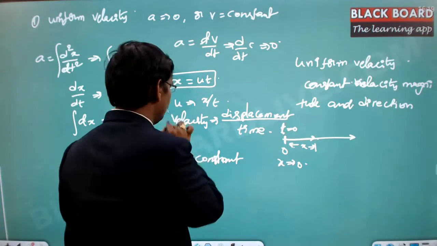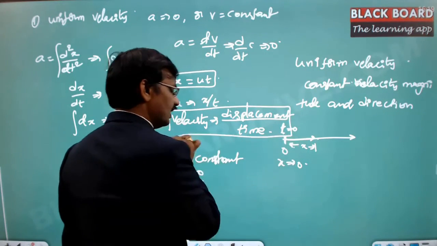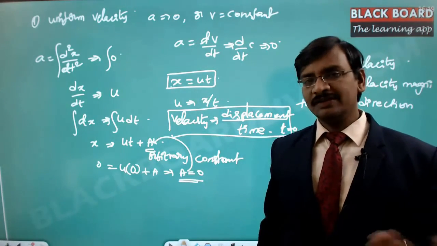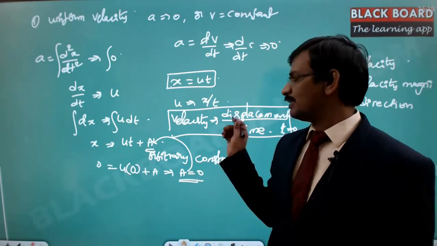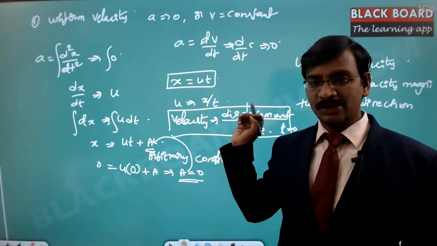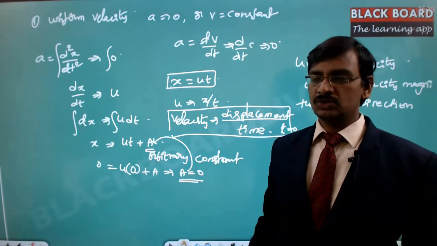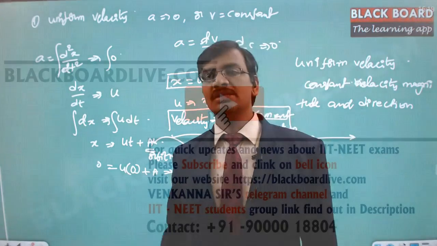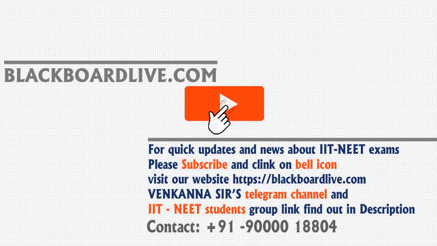Most of the times we will be using it with an assumption that we are traveling with a constant velocity. If we are traveling with a constant velocity, this is the simplest formula that we can use, and this is the only formula that we are going to use. There is no other formula in case the acceleration is 0 or it is a uniform velocity case. This is the first case.